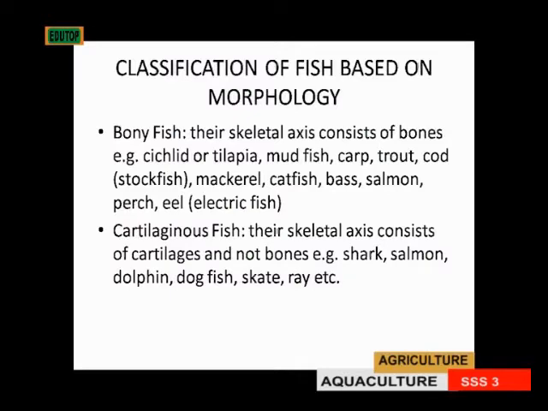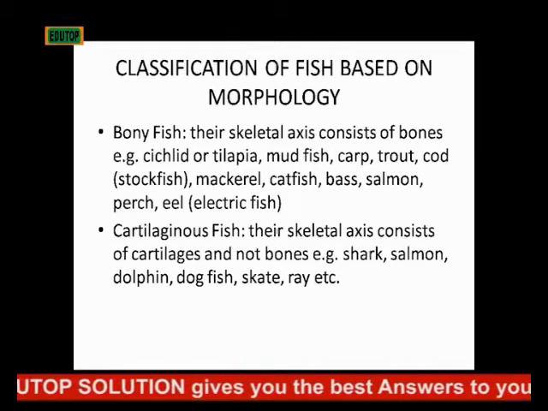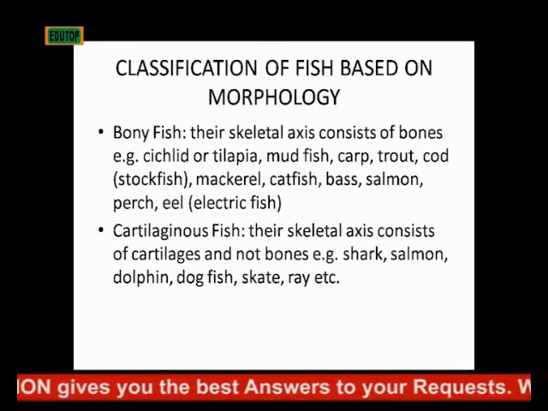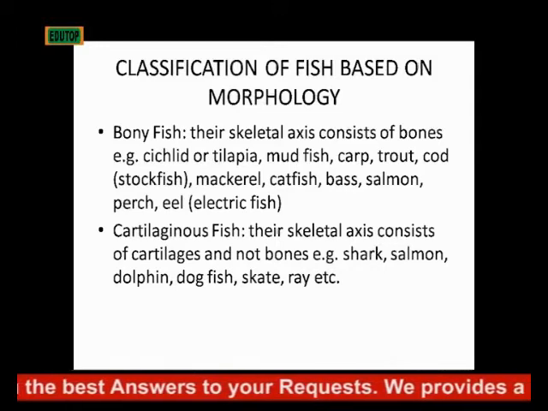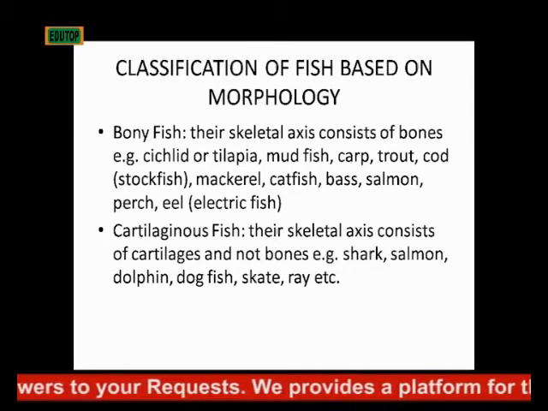Then classification of fish based on their morphology. They are classified into two based on their morphology, that is, their physical appearance. First is the bony fish, then we have the cartilaginous fishes. Bony fish have their skeleton axis consisting of bones. That is why we call them bony fishes. For instance, we have the tilapia. The mudfish is also a bony fish. We have carp, trout, cod or stockfish, mackerel, catfish, bass, salmon, eel, the electric fish. All of them are bony fishes.